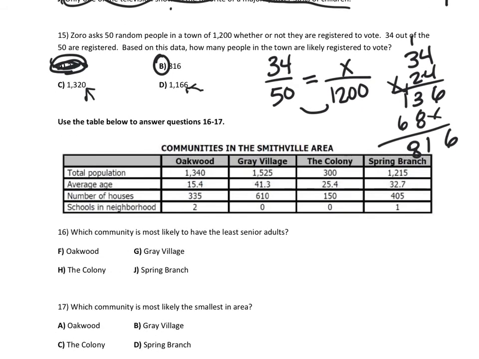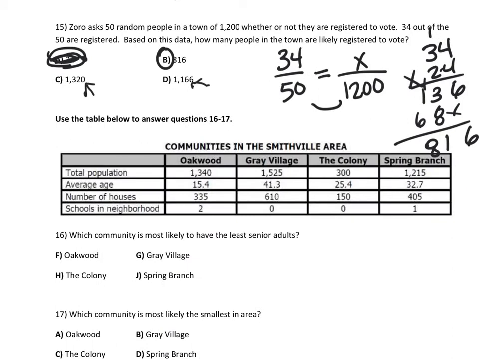Number 16. Which community is most likely to have the least senior adults? Okay, so total population, average age, and then number of houses. So average age here is pretty young, right? So on this data, I would say the least senior adults would be Oakwood because their average age is what? Lower. What happened when I put my age in your data? What happened with that?